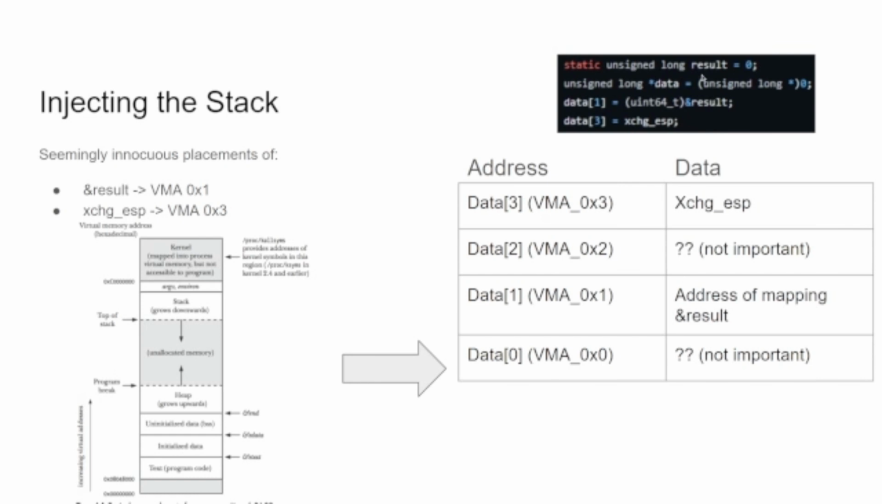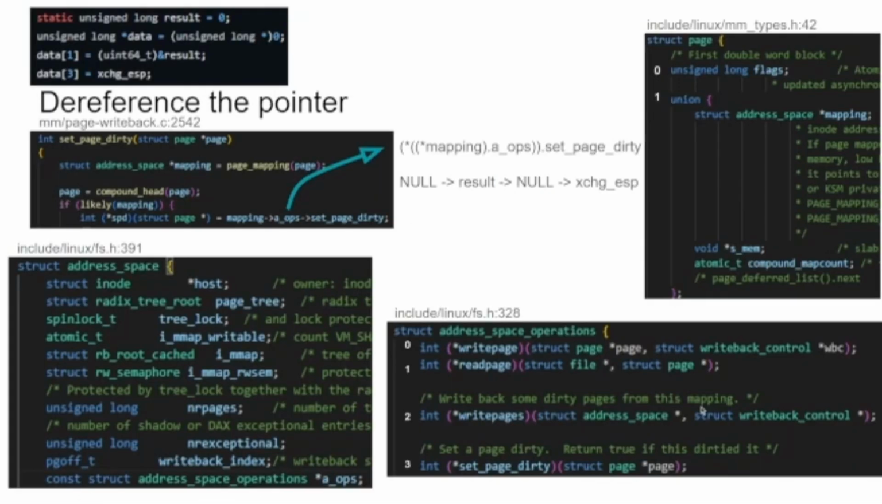So specifically, this is the code in the exploit, and here just to note, we have the address of result, which goes into 1, and we have the exchange ESP function pointer, which goes into 3. So what is happening here? Well, we have to organize code here so that when we dereference null, there's a struct member offset that will grab result, go to 0, and then go to the struct member offset, which is exchange ESP.